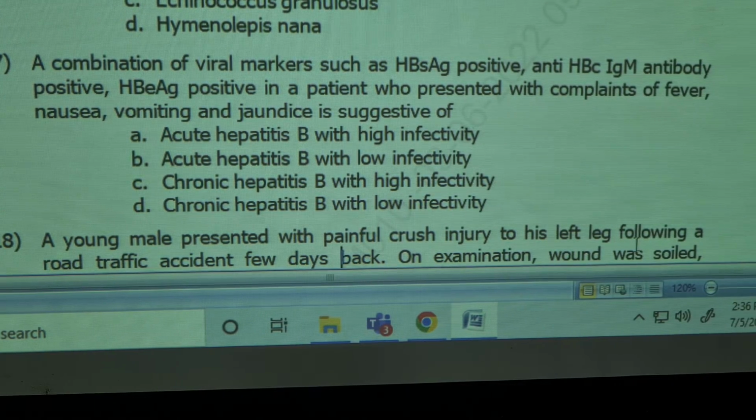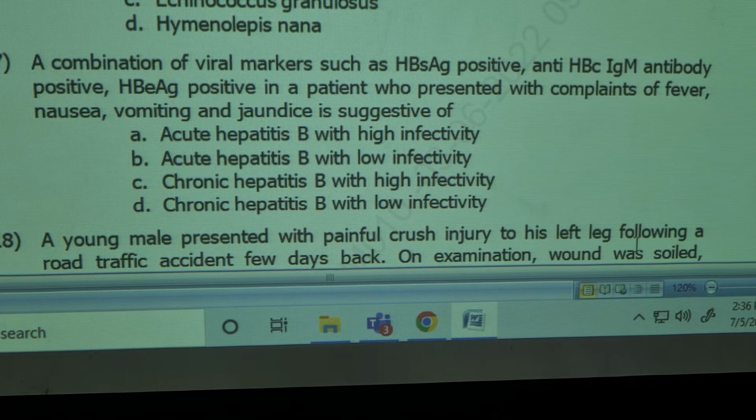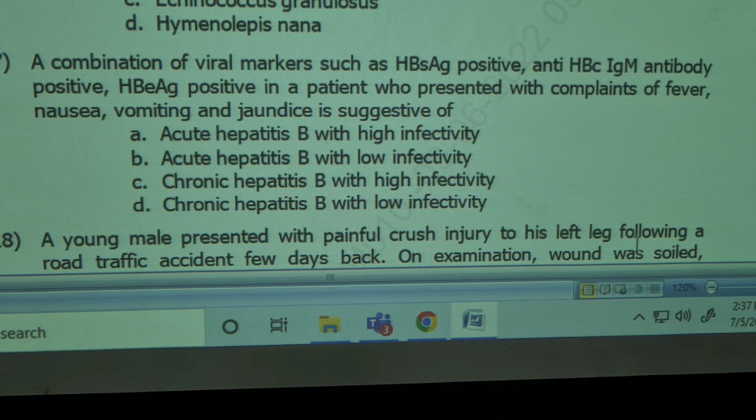Now repeat with me. Beef tapeworm is Taenia saginata. Pork tapeworm is Taenia solium. Dog tapeworm is Echinococcus granulosus. Fish tapeworm is Diphyllobothrium, double-headed, Diphyllobothrium latum.